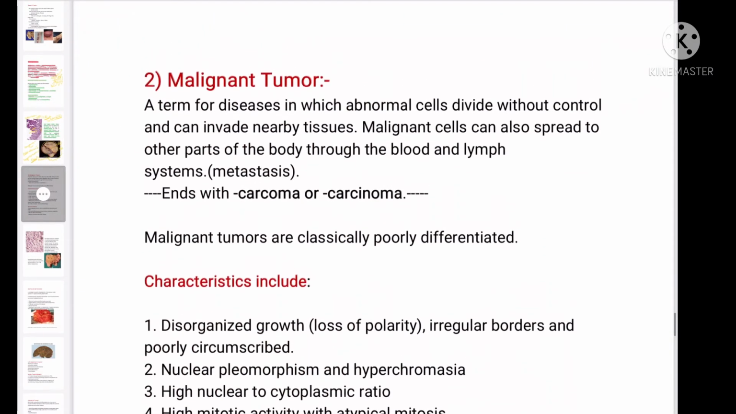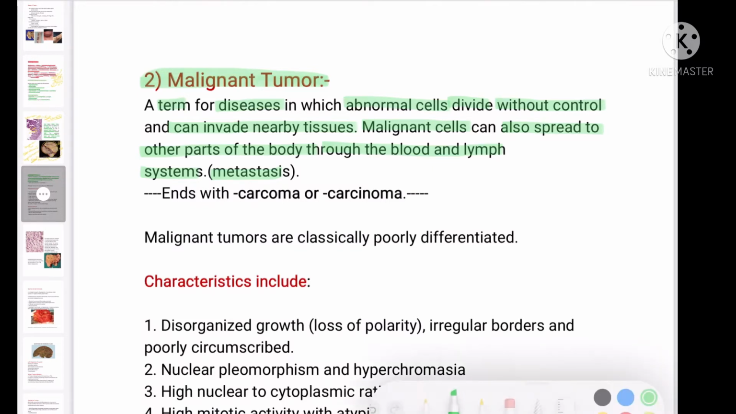Next, we will talk about the malignant tumor. The term malignant describes a disease in which abnormal cells divide without control and can invade nearby structures. So malignant tumors are abnormal, uncontrolled growth of the cells, and they can grow so rapidly. They are not well differentiated. They don't have a capsule, and they can invade nearby tissues. So there will be metastasis. Malignant cells can also spread to other parts of the body through the blood and the lymphatic system. And this is what we call metastasis.